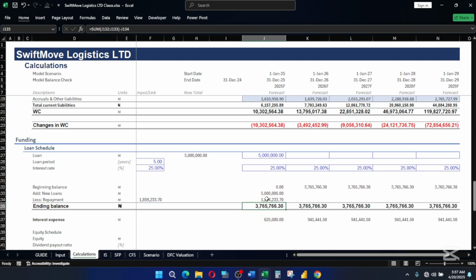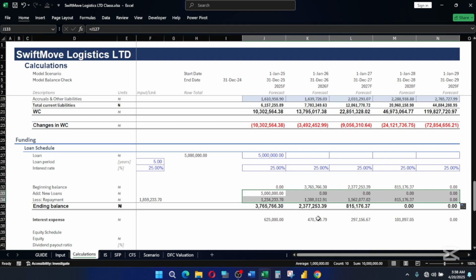So you can see as we did that, this is what we have, and this is what we have as our ending balance. So you can just click here and fill it into the right. You can just click here, select the whole of this and fill it to the right. So this is what we have.